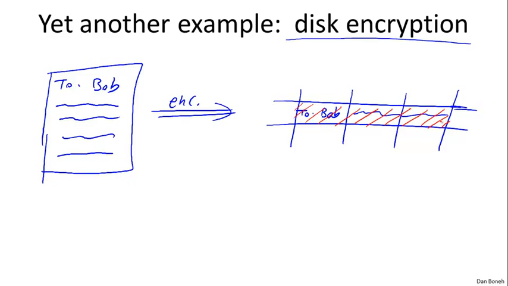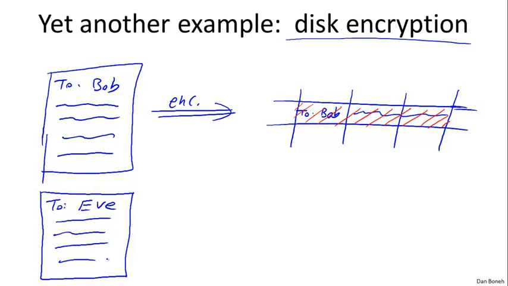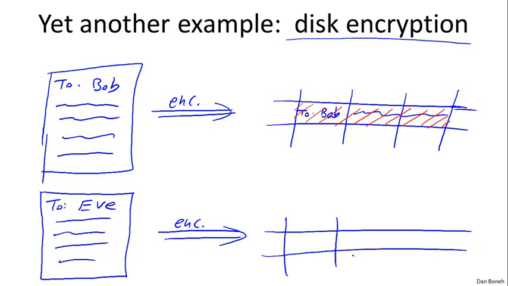But now suppose that at a later time, the user fires up the editor and modifies the file. So now instead of saying "to Bob," it says "to Eve," and nothing else changes in the file. That's the only change that was made. When the user then saves this modified file to disk, he's going to re-encrypt it again. And so the same thing is going to happen. The file is going to get broken into blocks. Now the file is going to say "to Eve," and everything, of course, is going to be encrypted. So again, I'll put these lines here.